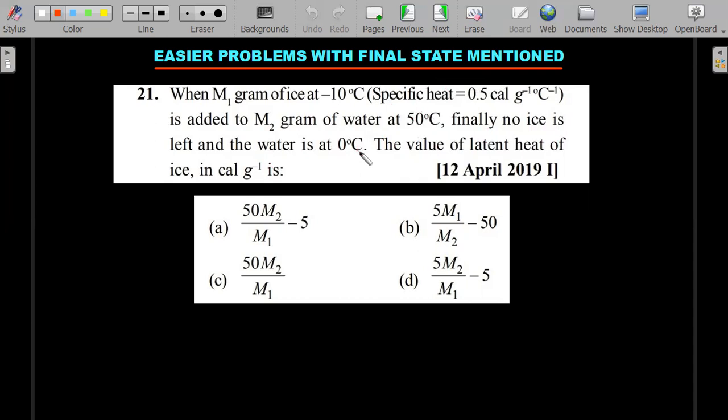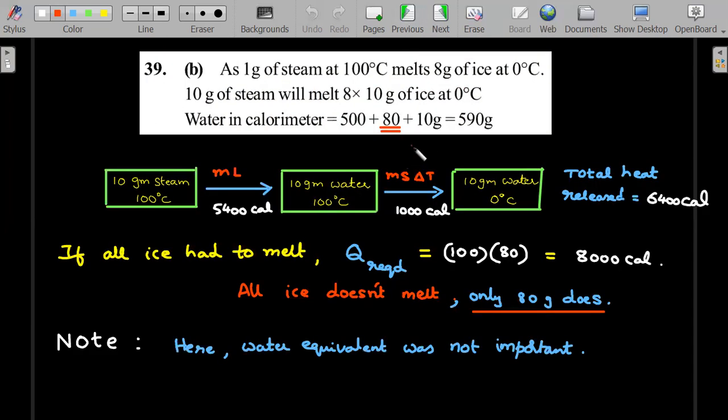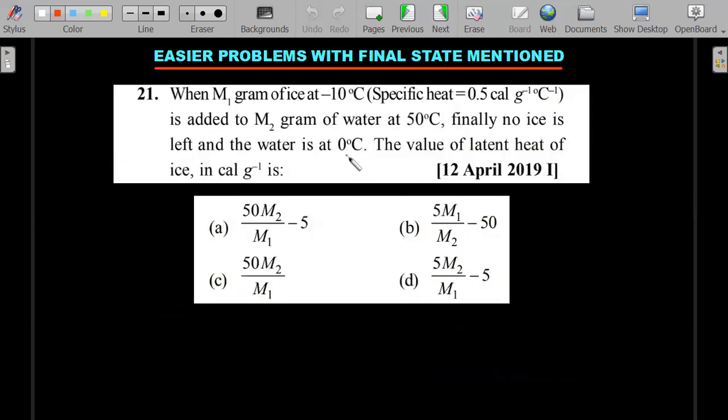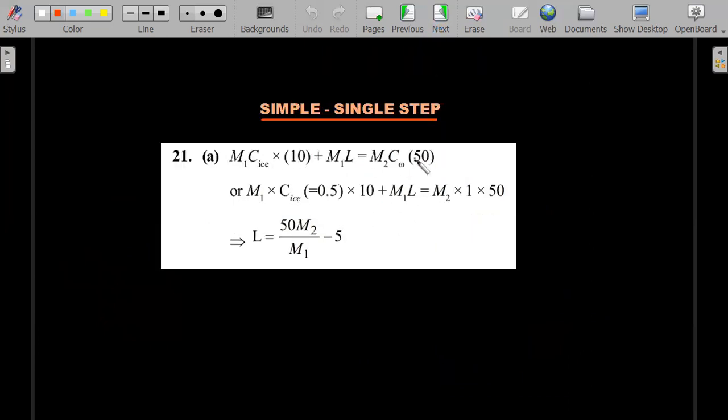He's already telling you what should be written on the left hand side of the calorimetry equation and the right hand side. You need not investigate where that final temperature is, unlike the previous problem. In the previous problem, I didn't know what the final state is. I had to investigate it. Like, this is a longer looking problem. So if you're smart, you look for this. Okay, so I think once that is mentioned, it's a direct equation step. No need to investigate the way I did. You'll get the answer in one quick go.